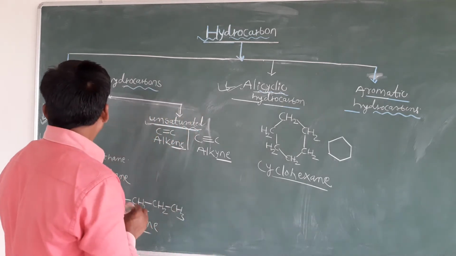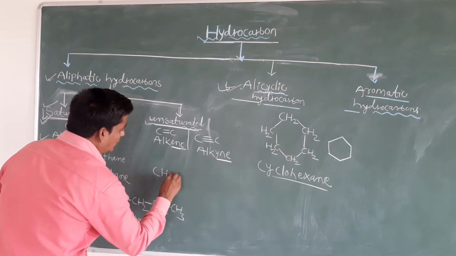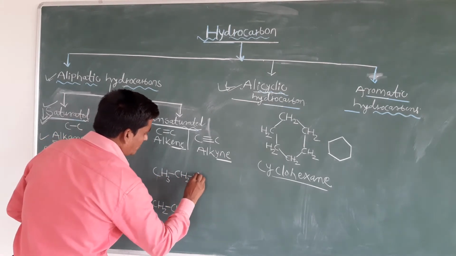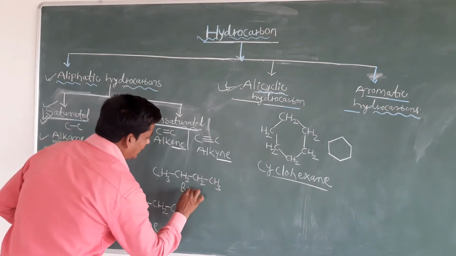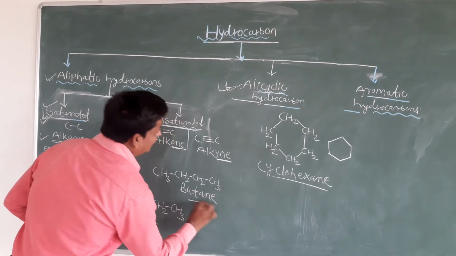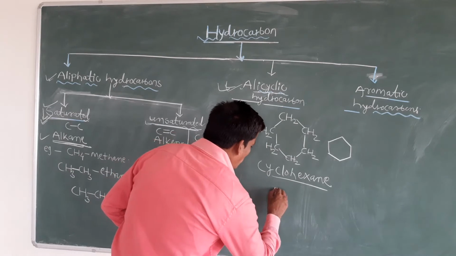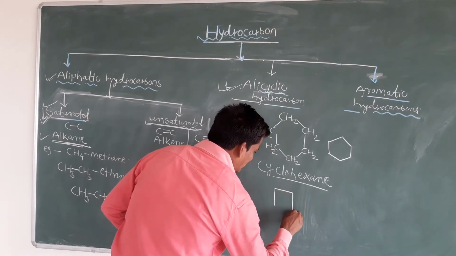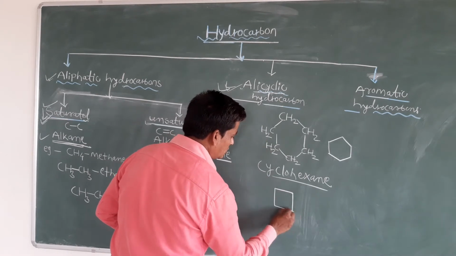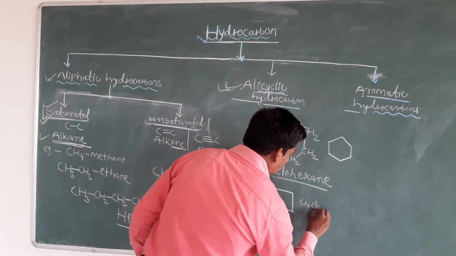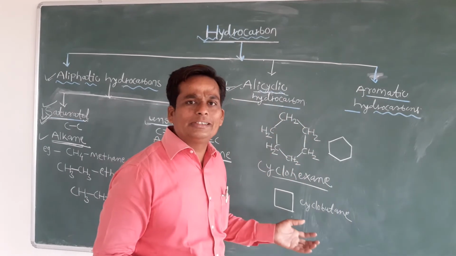So students, in case of the alkanes, if 4 carbon is there, what we can say? It is butane, CH3, CH2, CH2, CH3. Okay, this is the structure. Now clear? So the same butane, when it is in the cyclic form, we can say it is a cyclobutane like this. So each corner contains the CH2 group. Here CH2, here CH2, CH2, CH2. You can see this is cyclobutane. Now clear students?